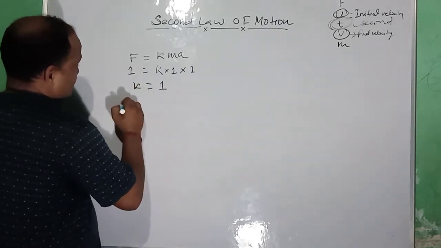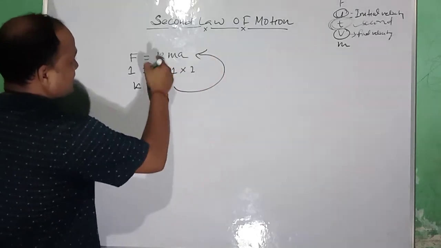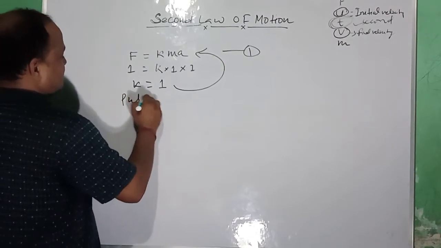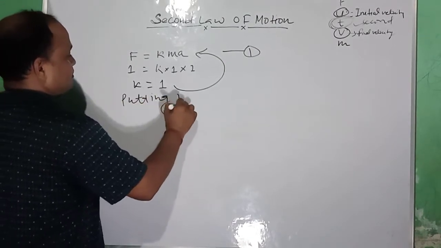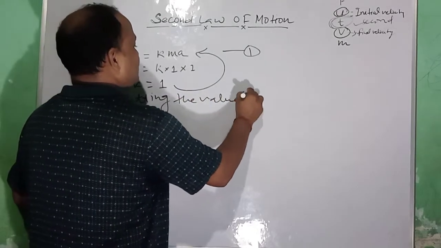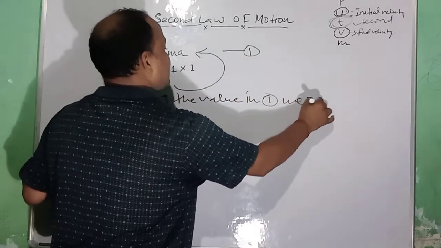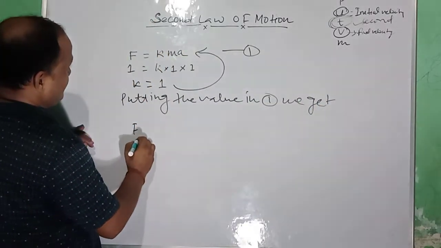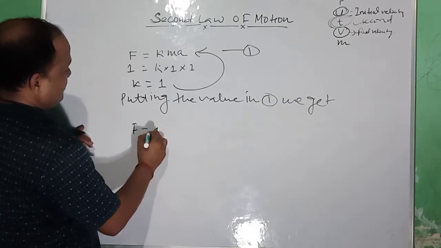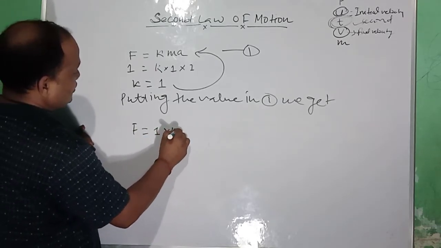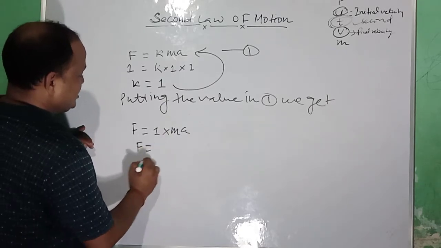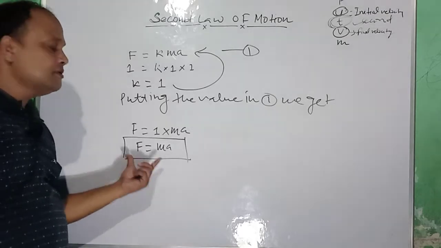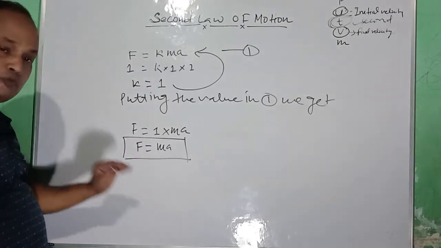Now putting this value of K in equation 1, what do we get? We get F is equal to K, the value of K is 1, into ma, that is F is equal to ma. This is the equation of Newton's second law of motion.